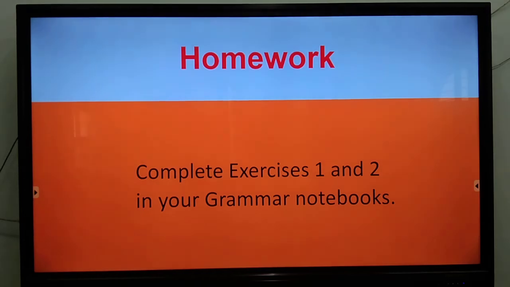Now, this is your homework. We have to complete exercise 1 and 2 in our grammar notebooks.